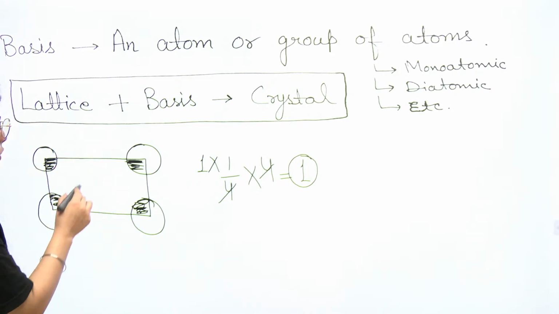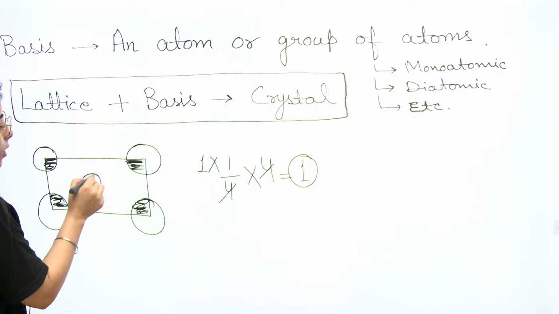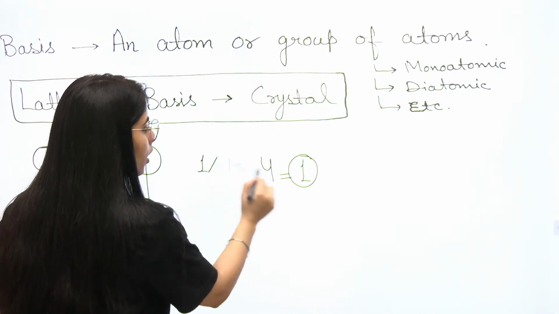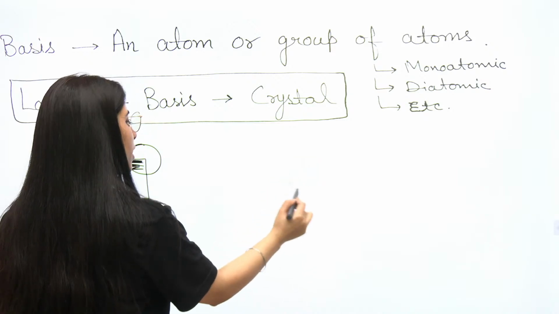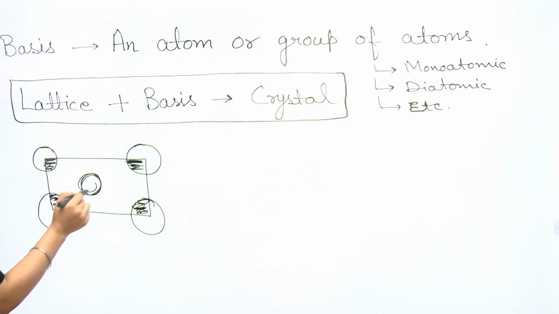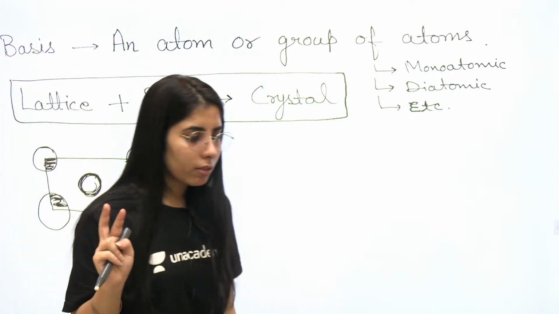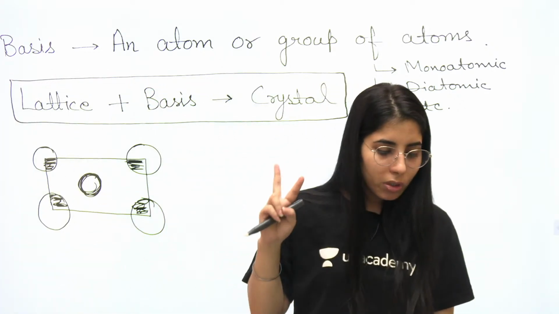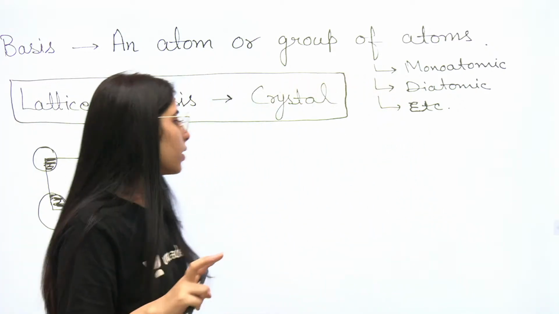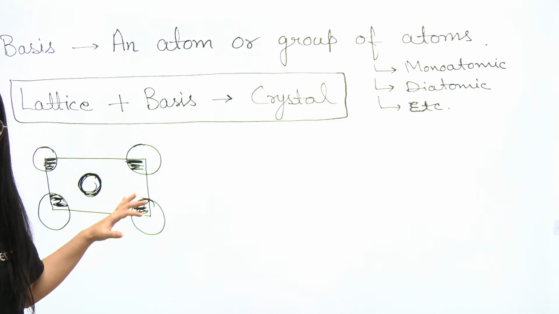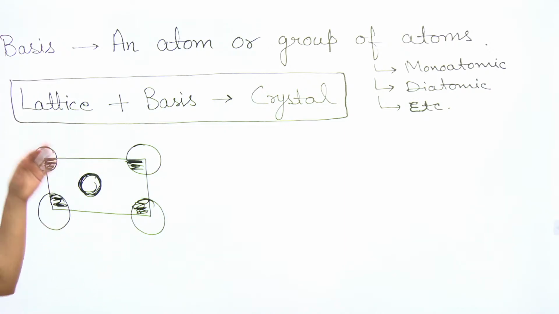Next point, if I consider one more atom at the center, how many effective atoms will you have now? Total 2, because one is from the corner ones and one is from this center one, which is completely within this lattice. So the effective number of atoms is now 2, due to which it is rectangular centered, as the atom or lattice point is present at the center.